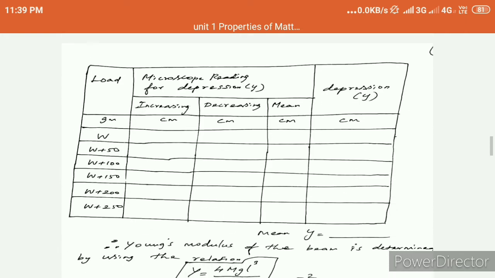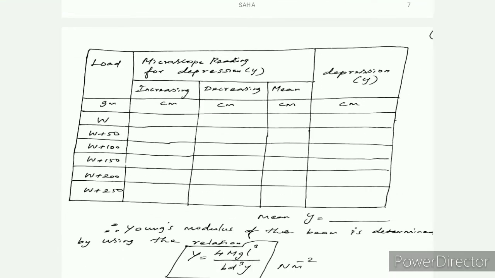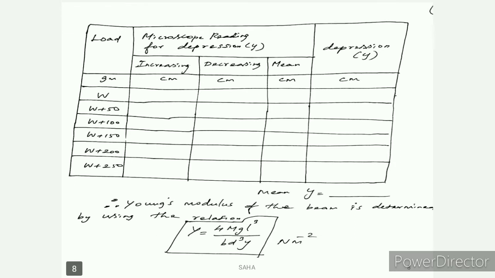Here the first column is load, the second column is microscope reading for depression, that is small y, and the third column is depression small y. We are increasing the load: W plus 50, W plus 100, W plus 150, W plus 200, W plus 250.